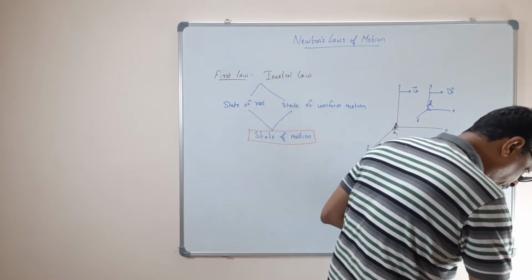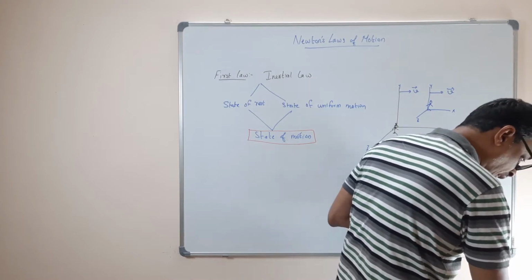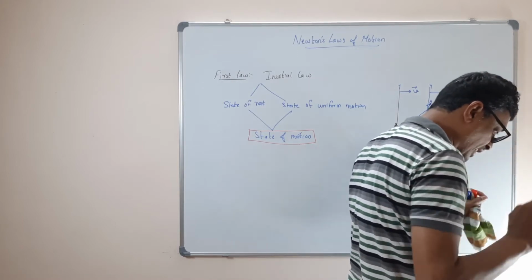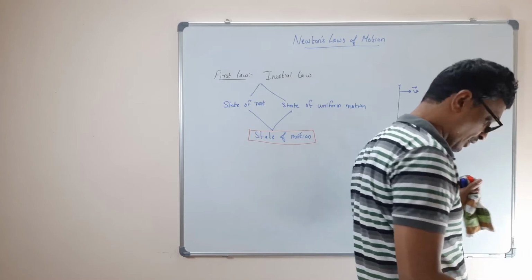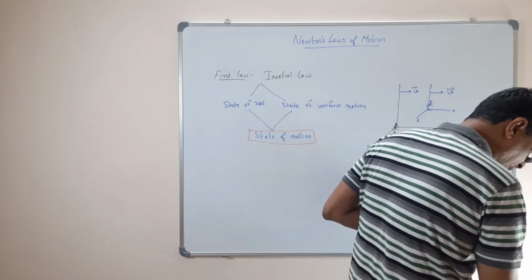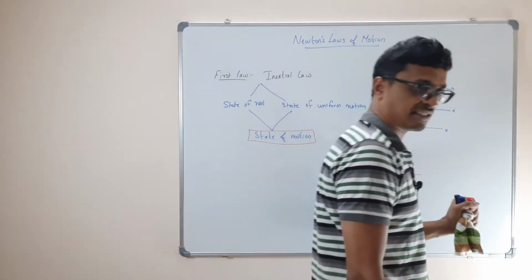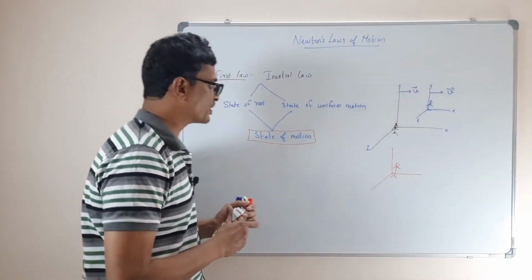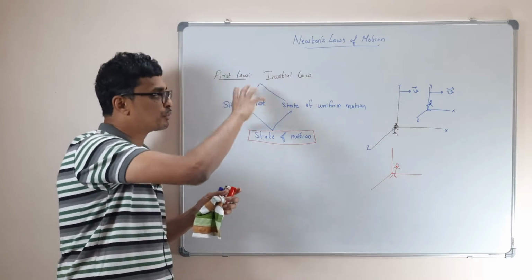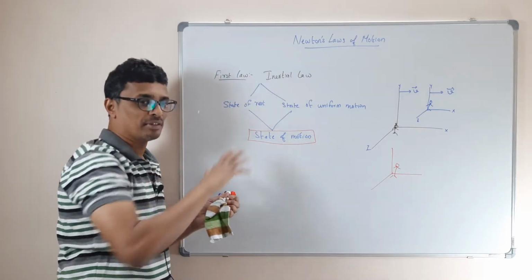It's a fundamental property by which every physical object resists any change in its state of motion. That's what I said. Okay. Inertia is measured as the mass of the object. More specifically, it's called the inertial mass. Okay, inertial mass, because this has to combine with the second law.